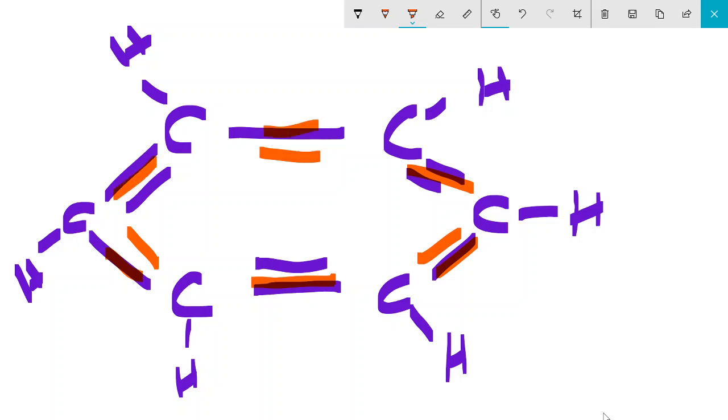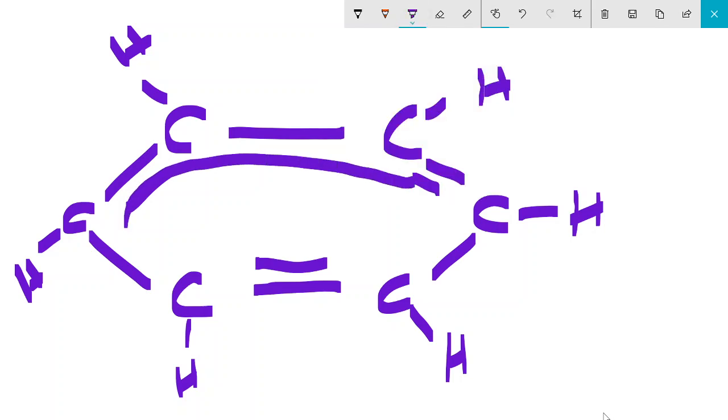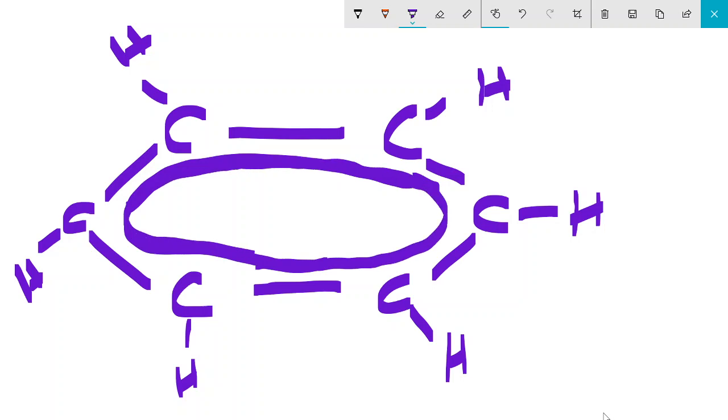So this is why, instead of just drawing it like this, they usually put a circle there. It means there are 3 double bonds all around.